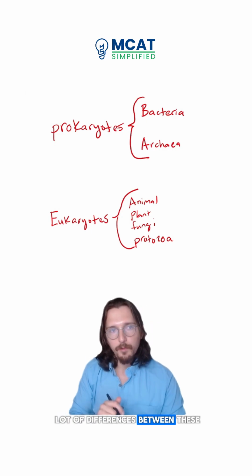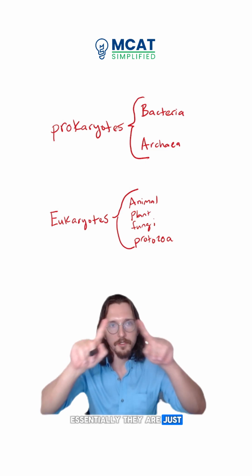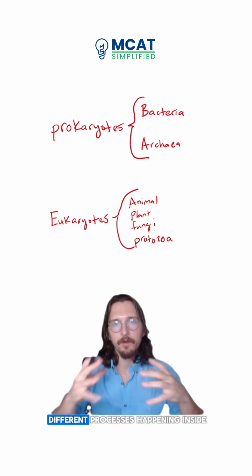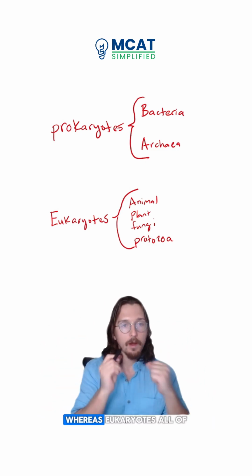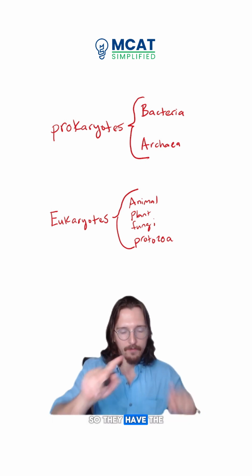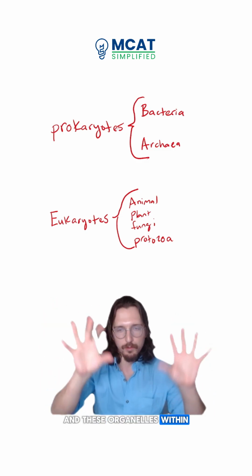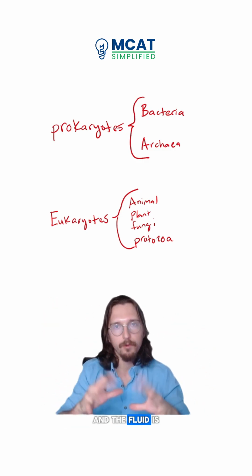Now, there's a lot of differences between these, but the fundamental difference is that prokaryotes do not have membrane-bound organelles. Essentially, they are just a cell membrane containing cytoplasm with a lot of different processes happening inside. Whereas eukaryotes, all of these different organisms, are going to have membrane-bound organelles. So they have the cell membrane, and then enclosed within that membrane is the sea of fluid and these organelles within that fluid. Those are the membrane-bound organelles, and the fluid is the cytoplasm.